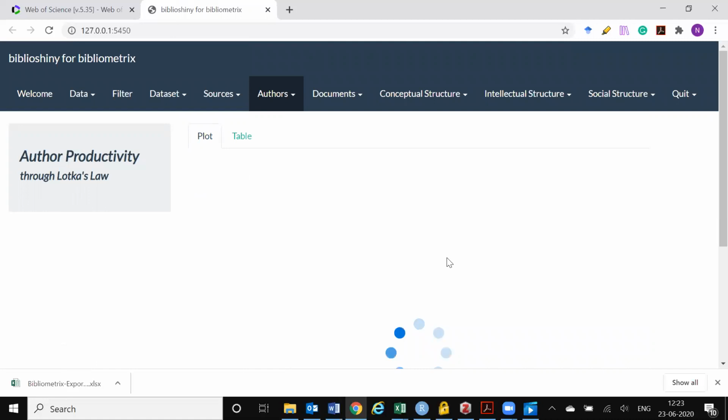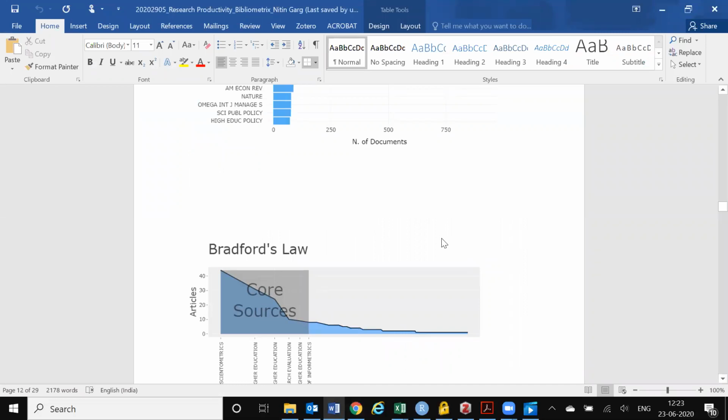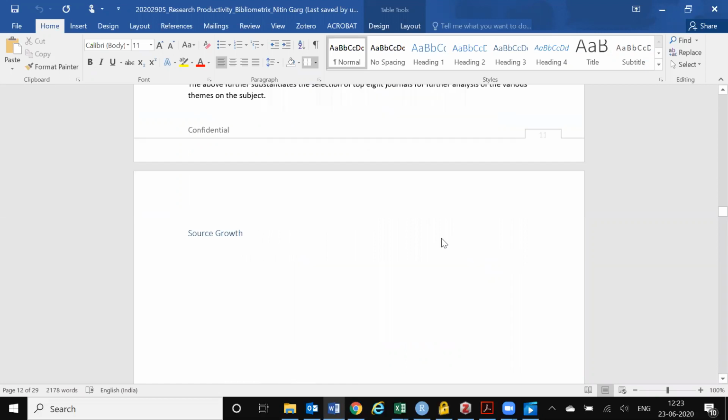There is something known as Lotka's law, which I am now pulling up. While this gets pulled up, I have saved the information about what Lotka's law is, so let me go down into the file.